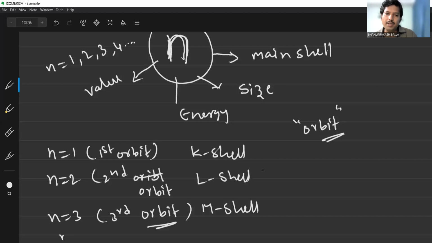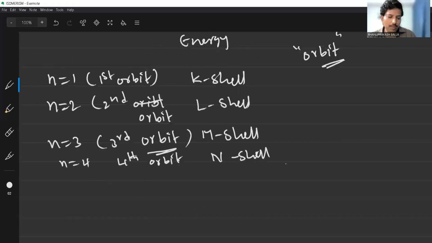Now, n is equal to 4 is known as the fourth orbit, also known as the N shell. With the help of the principal quantum number, the energy of the orbit where the electron is present can be found out. At the same time, the radius of the particular orbit can also be calculated.